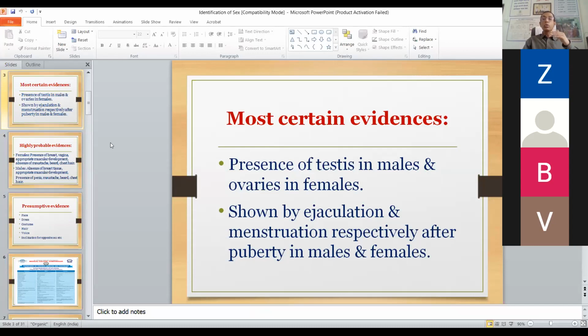In a dead person, what are the different parameters? The most important parameter is the bones, and after that some chromosomal or biopsy study, with which dead bodies also can be assessed. Now we will concentrate on the live. So presence of testes in males, ovaries in females, shown in a live person by ejaculation in case of male, while in females by menstruation.